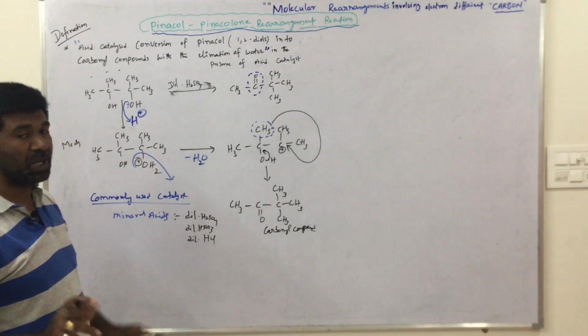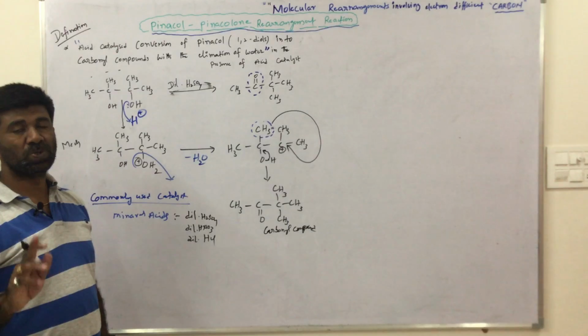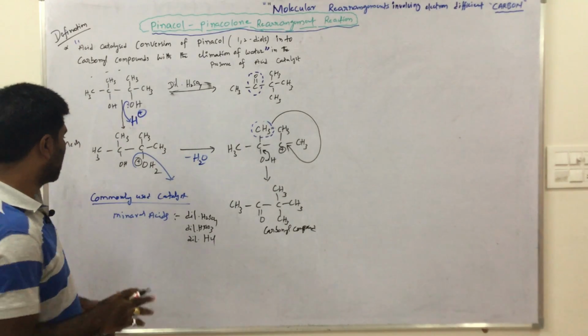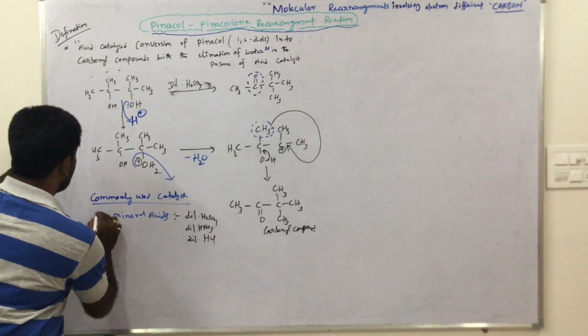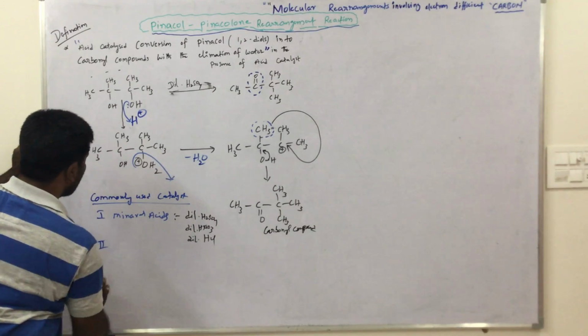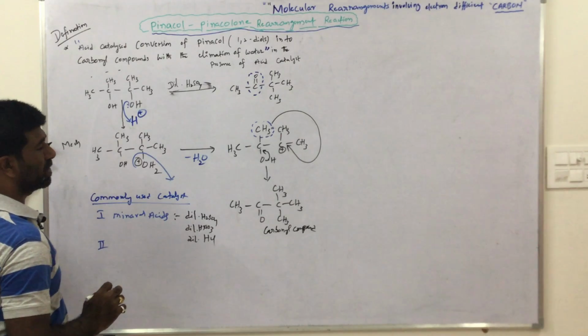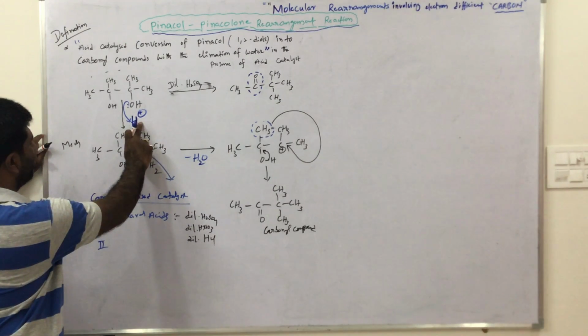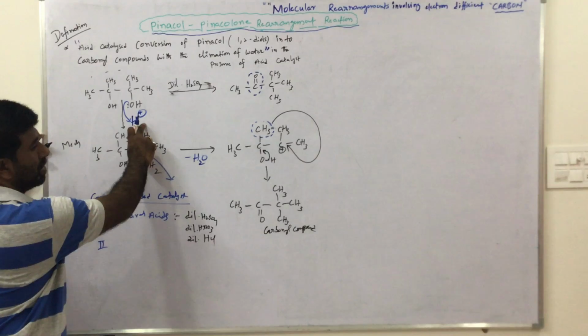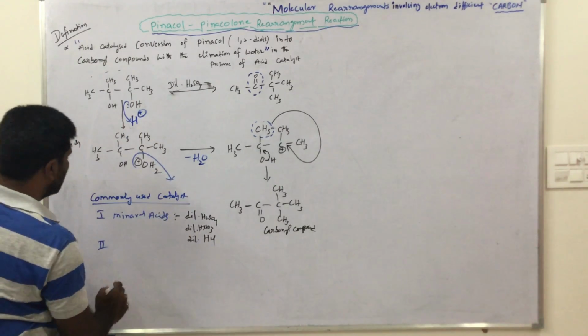These are all in dilute condition. We use only dilute acids. This is the first category. The main purpose is protonation. In the first step we need H plus, that's why we use dilute acid.